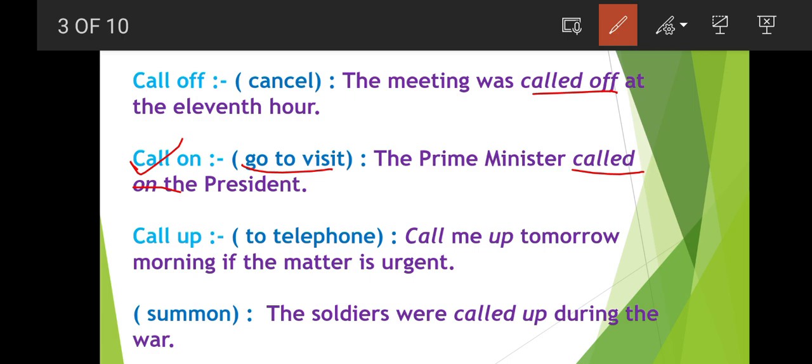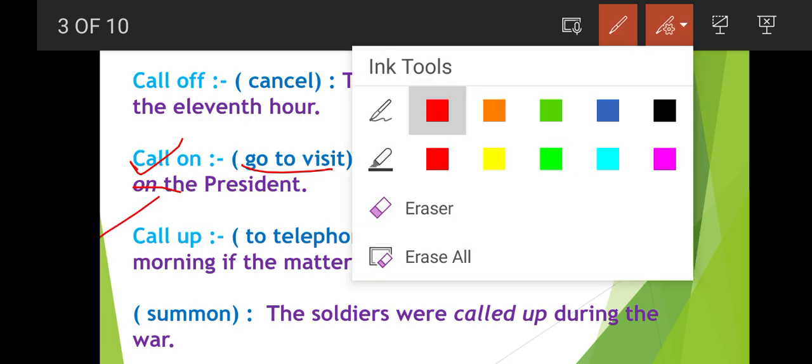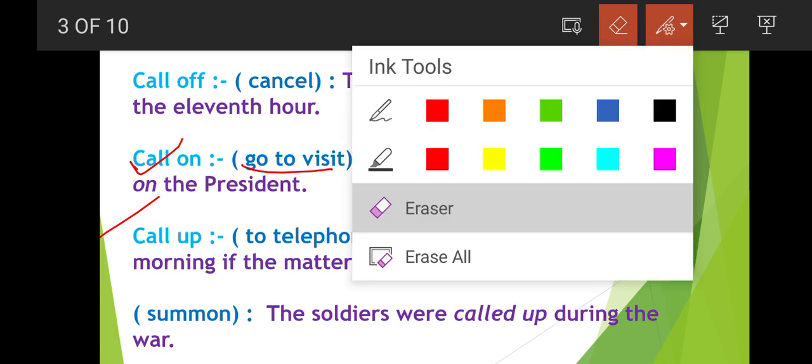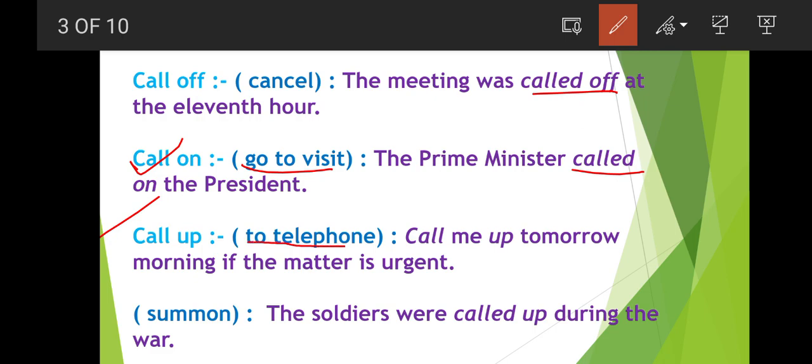Next is call up. Call up means to telephone. We used to say, call up my brother please, means to make a call to my brother. So call up means to telephone, which means to do the call. Call me up tomorrow morning if the matter is urgent.